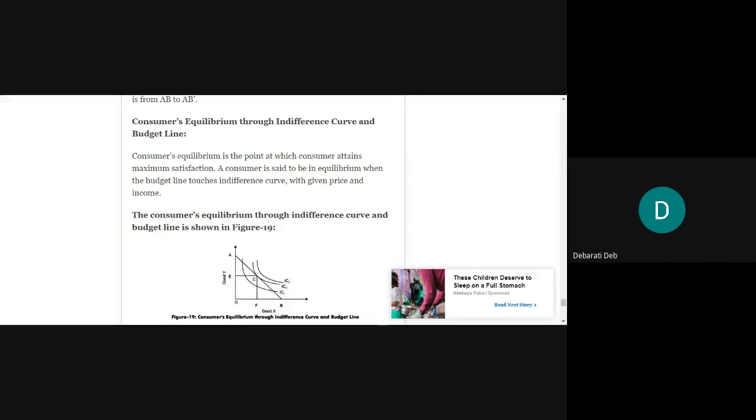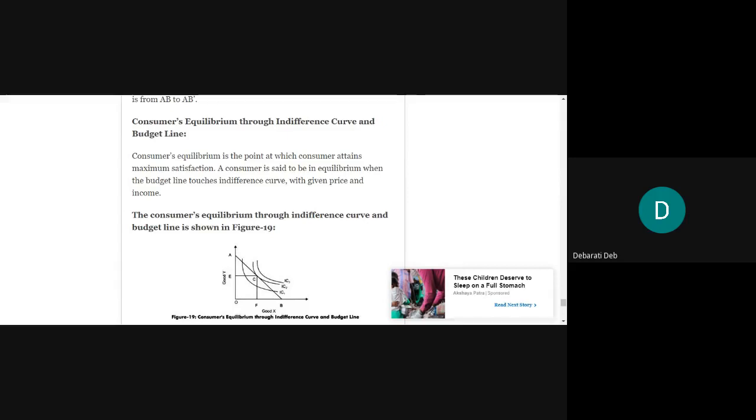A consumer is said to be in equilibrium when the budget line touches the indifference curve with given price and income. Now, the budget line looks like a straight line, and indifference curves look like a flattened U shape, but a little tilted towards the northeast corner.